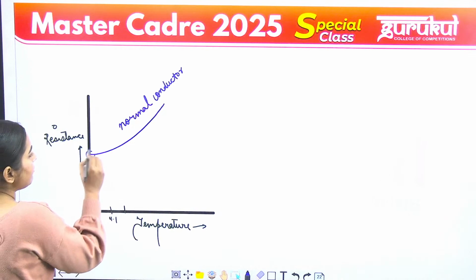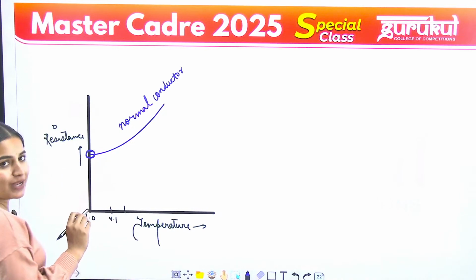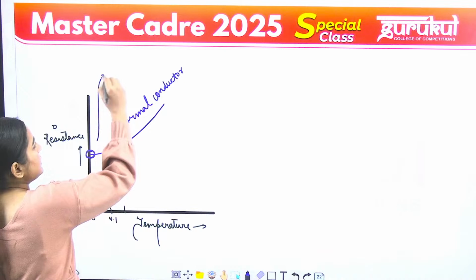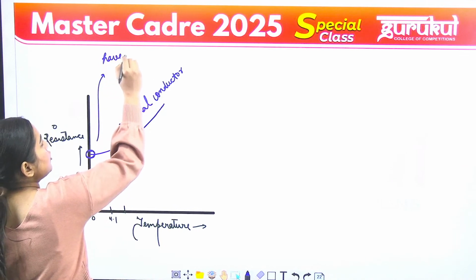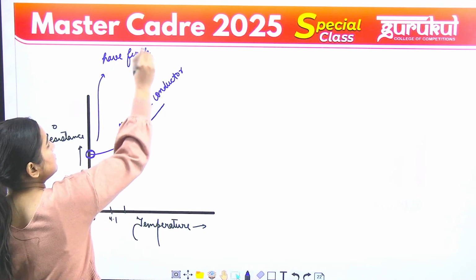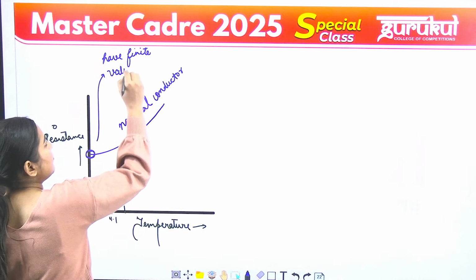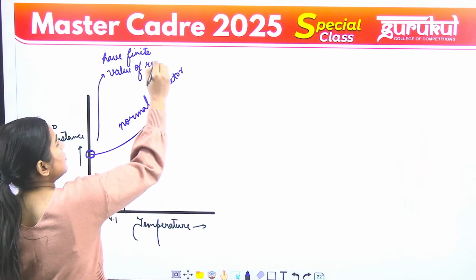You can see, a normal conductor has a finite value of resistance.